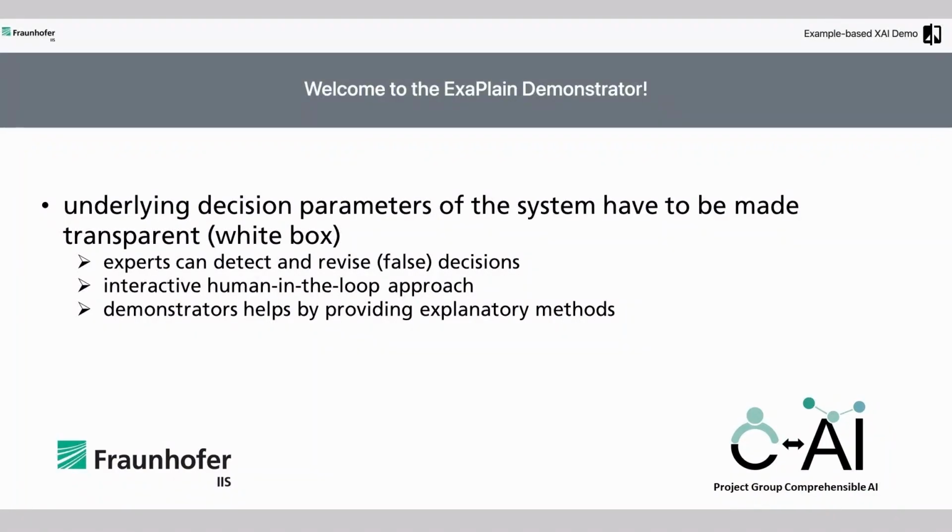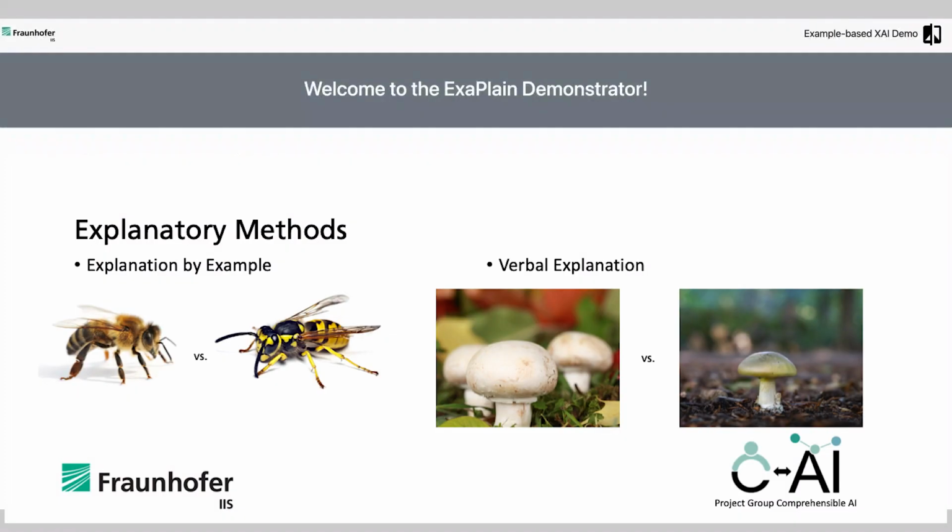This way, human experts can detect a false decision and, in the second step, revise the decisions or rules made by the model, thereby following an interactive human-in-the-loop approach. This is where our demonstrator comes in. We try to develop explanatory methods for the experts to enable them to understand how the underlying neural network works. The methods our demonstrator provides are based on human explanatory approaches.